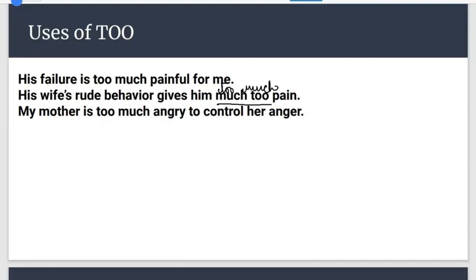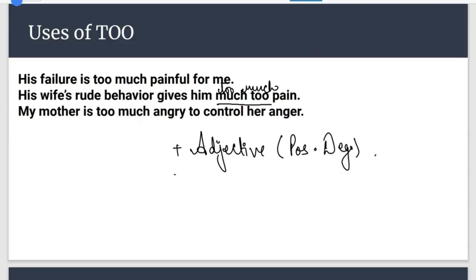Okay, so too much. Too much is a word which can be used with adjective positive degree, and it can be used with noun. But whenever it is used with noun, it is used like this, too much.